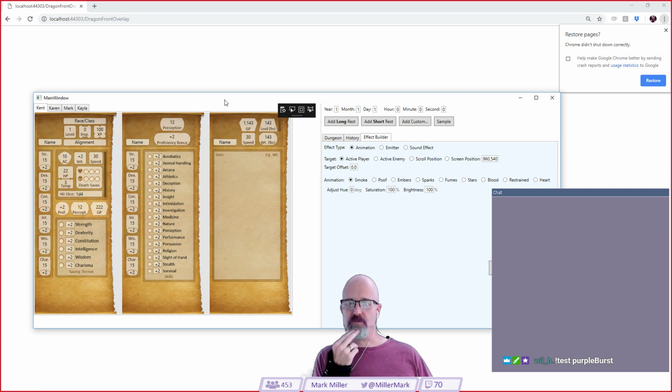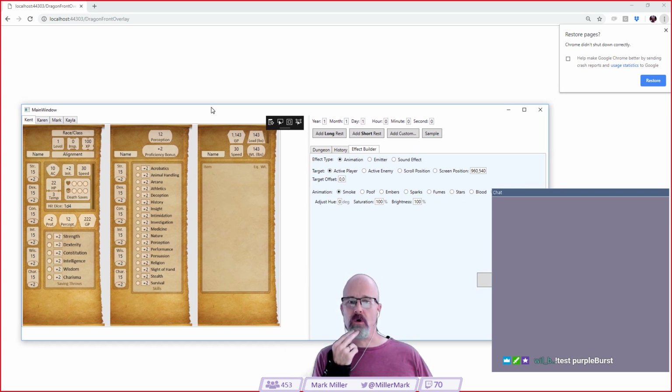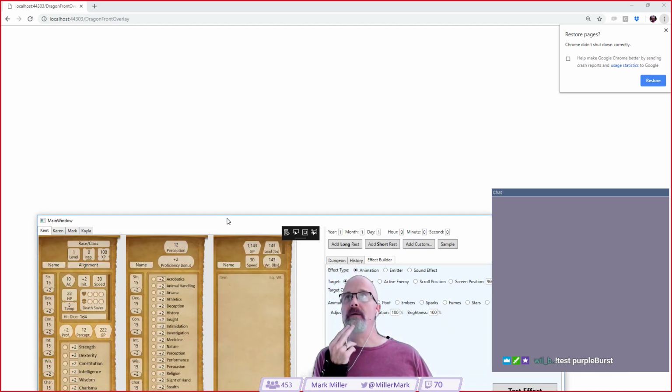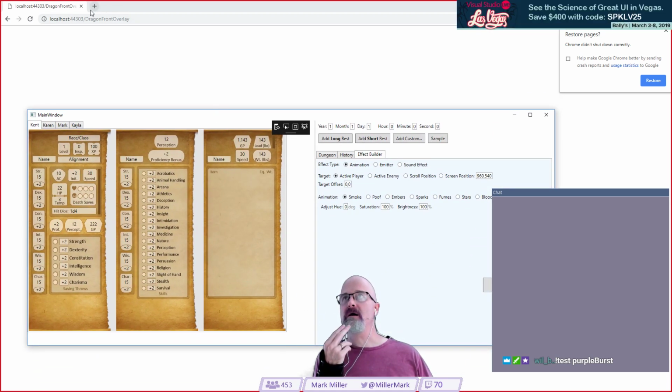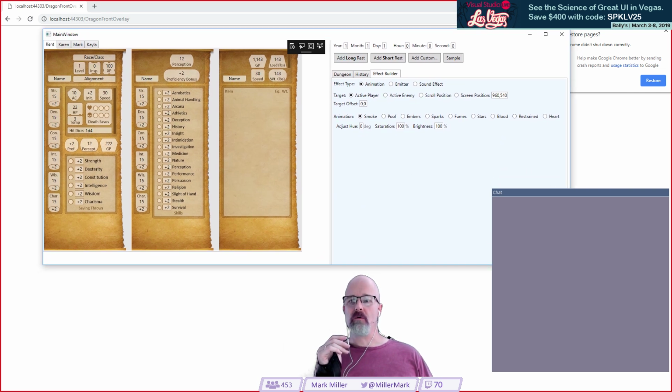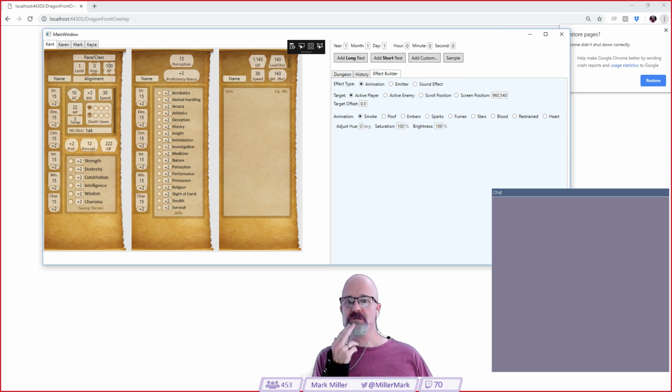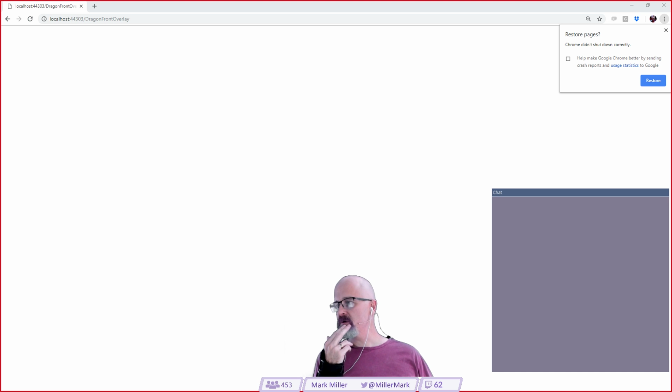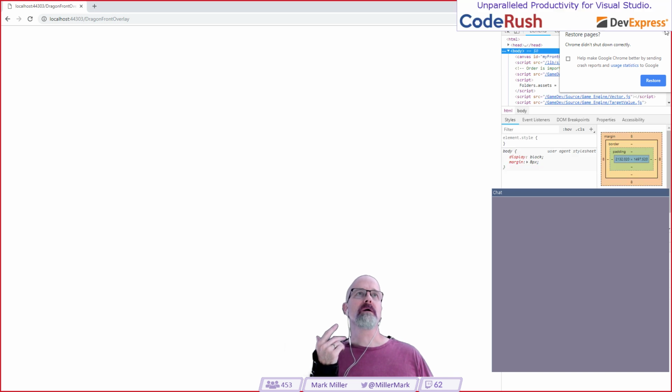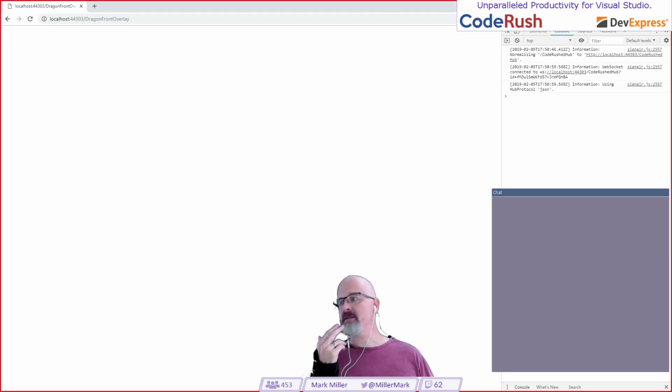We'll just try test purple burst, and it looks like it did not work. I'm not seeing it. Let's look at a couple things at a time here. Let's first look at the animations. So let's look at smoke and see if that works. Smoke is not working. I'm not seeing smoke on here. So let's see what's going on. It could have been that we just introduced a bug as we're in the middle of doing that work. Do we see anything in the console? Nothing in the console.